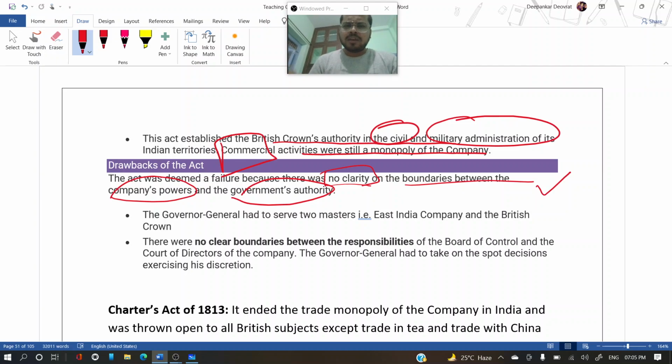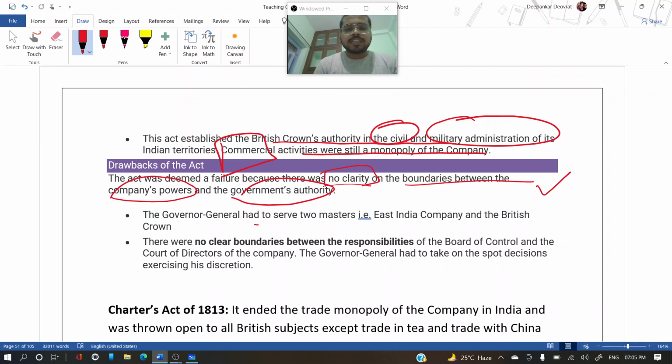We'll see that after many amendments, the company will lose its monopoly as well. Okay, and the company still had the power to choose its officials. So that was also a drawback, that no outsider would be able to join as officials, as this power was retained as a monopoly with the East India Company only.